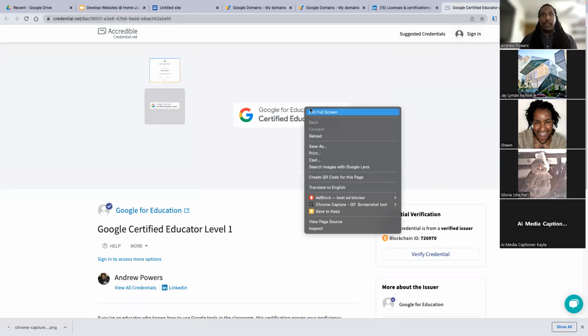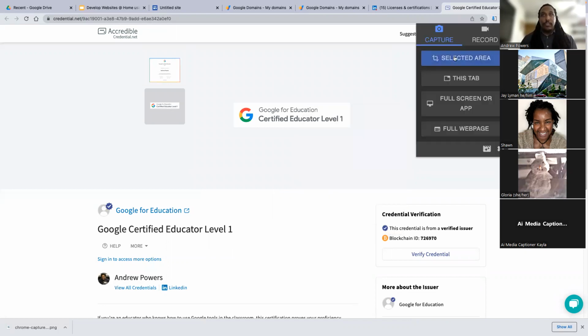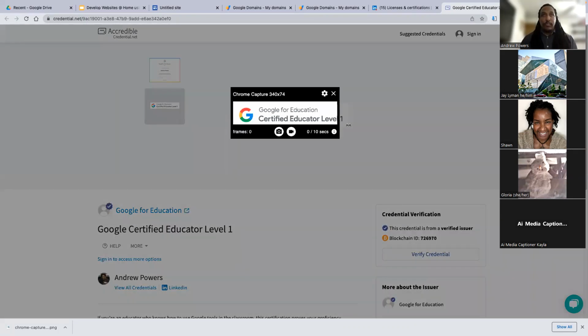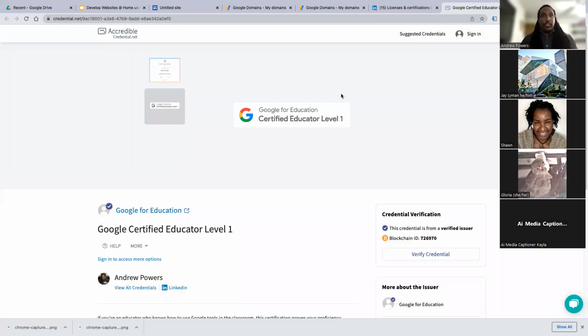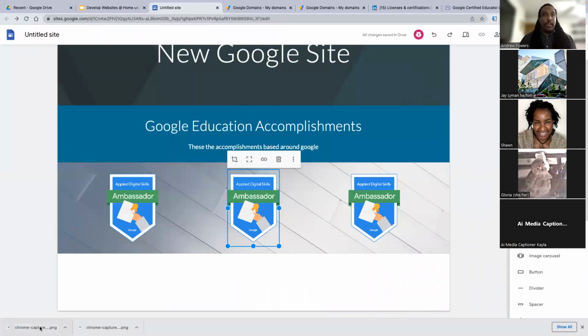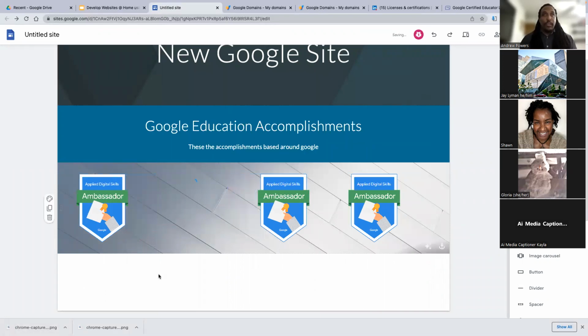So this will be me taking a screenshot, essentially. I took a screenshot. It's at the bottom of my screen. I don't know if you can see that part. And I'm just going to pull it in. And there it is.